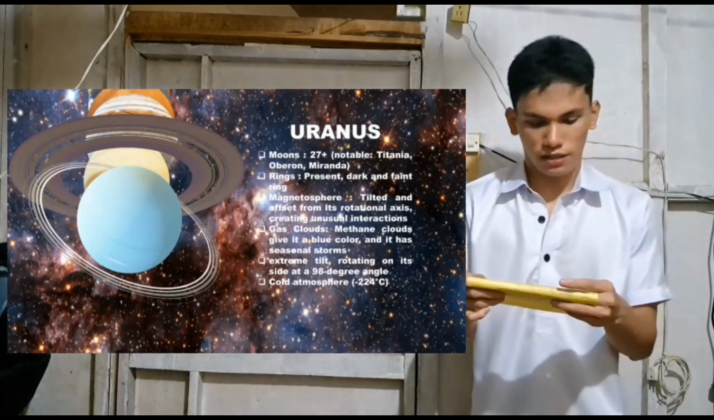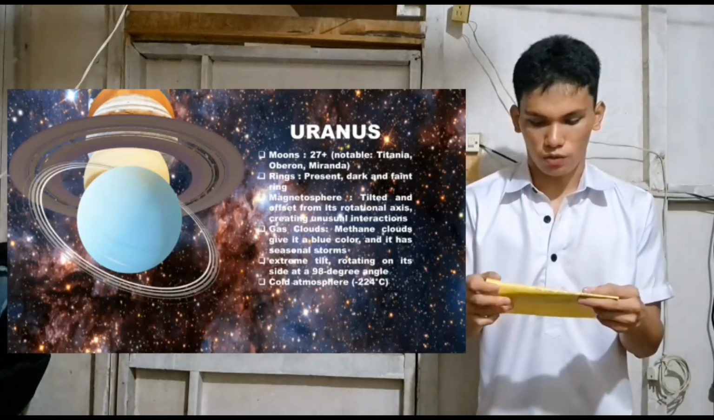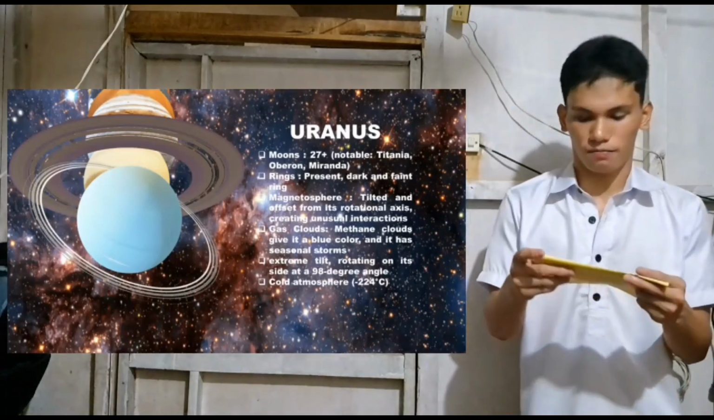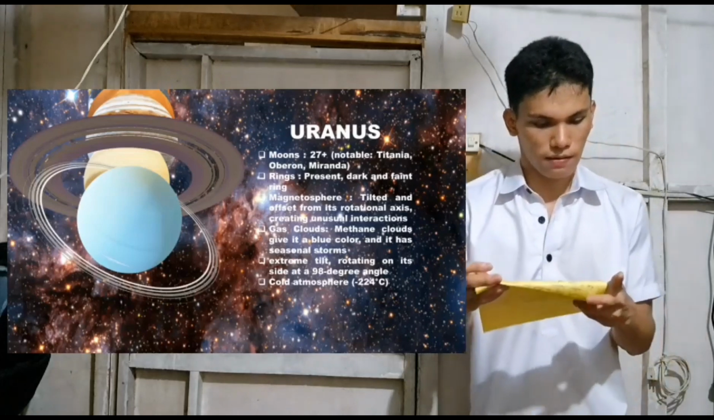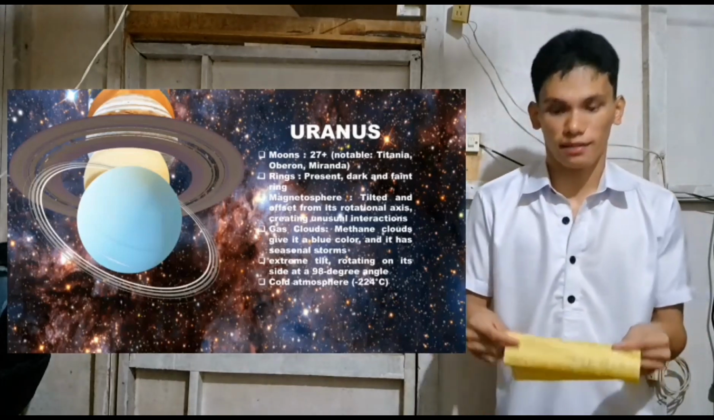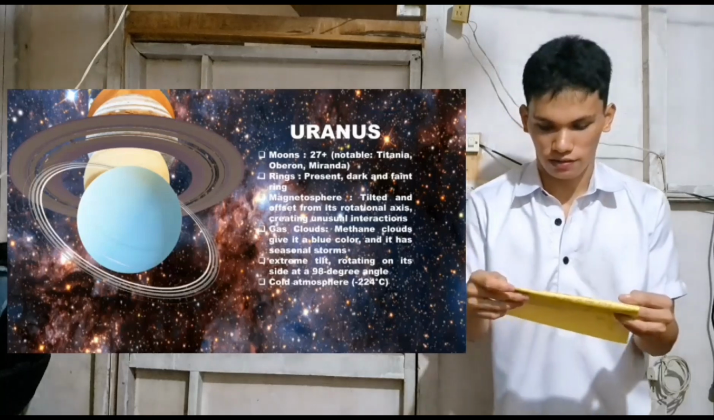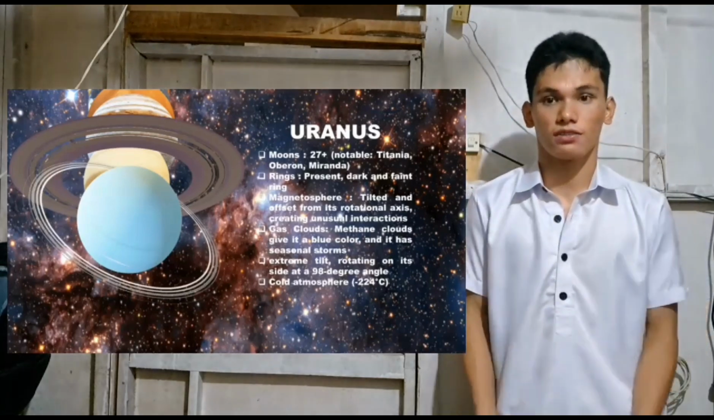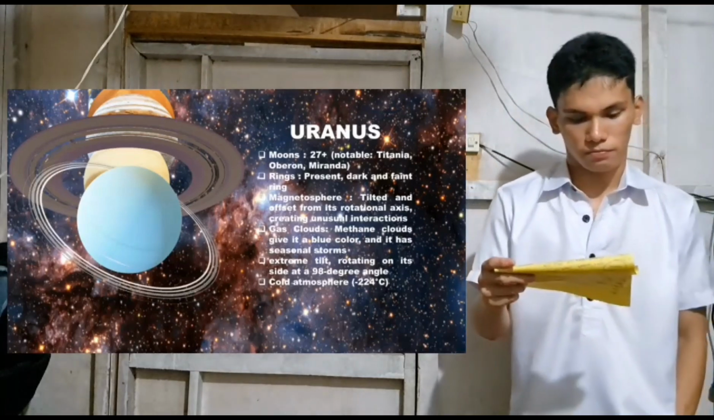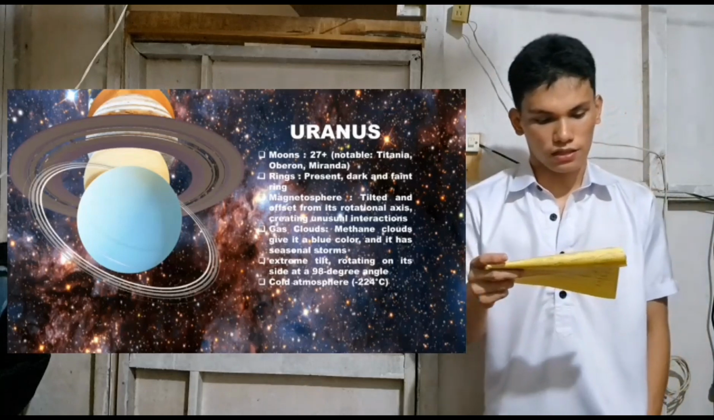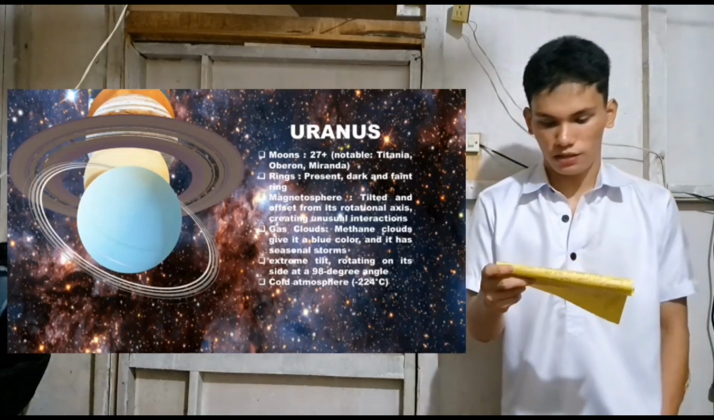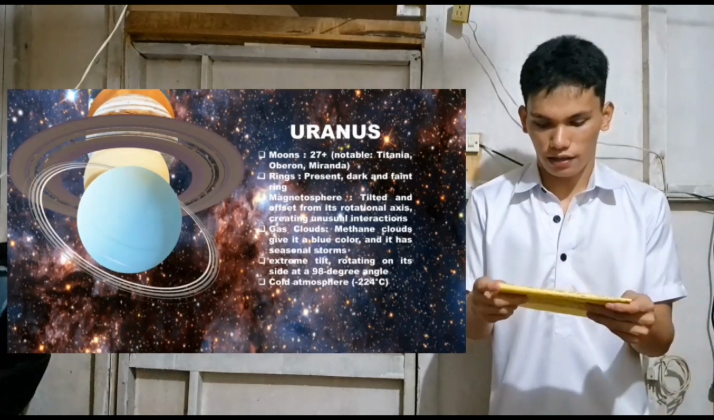As for gas clouds, its clouds are methane clouds, which give it the blue color. As you can see, Uranus is a blue planet, primarily because of the methane clouds. It also has seasonal storms. It has an extreme tilt, rotating on its side at a 98 degree angle.